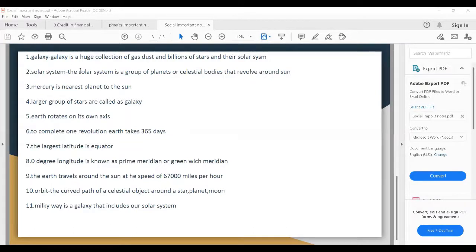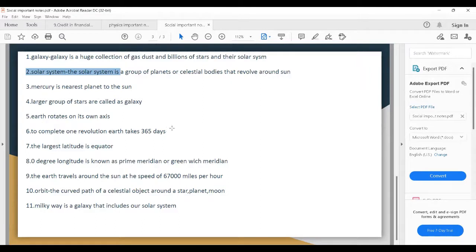Solar system. What is a solar system? The solar system is a group of planets or celestial bodies that revolve around the sun. Which planet is nearest to the sun? Mercury is the nearest planet to the sun. A larger group of stars is called a galaxy, and a larger group of stars is also called a star cluster.